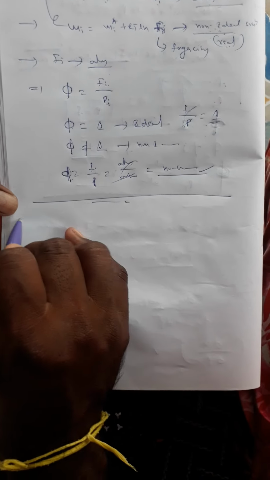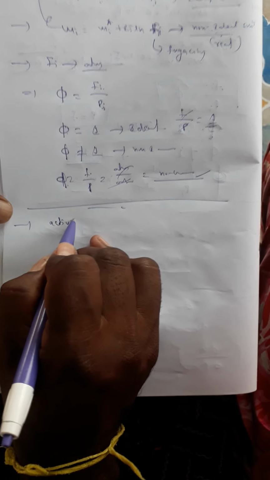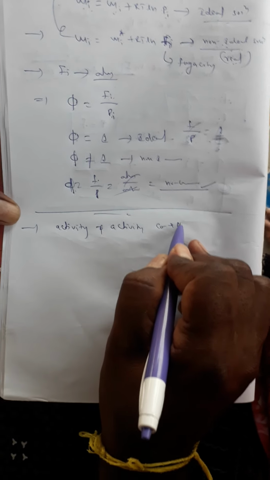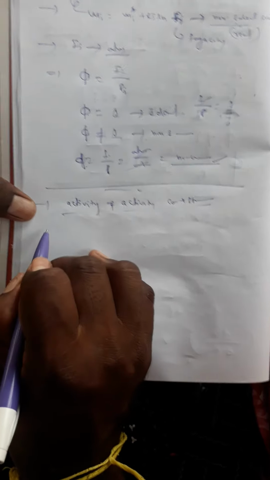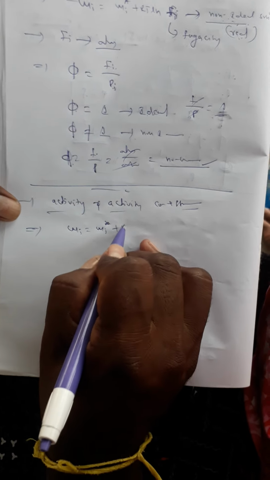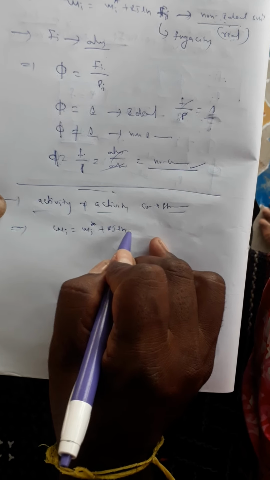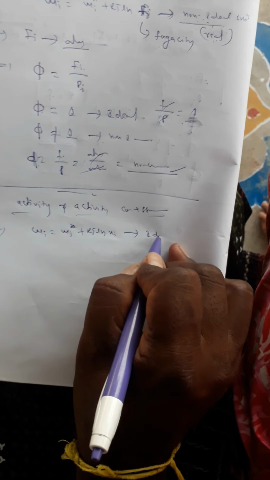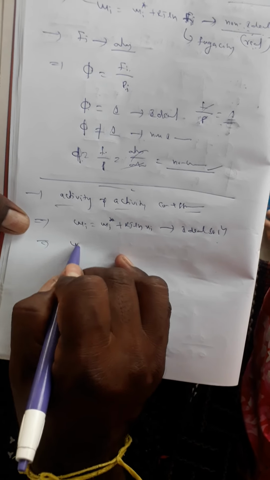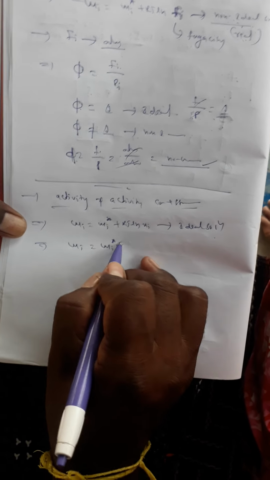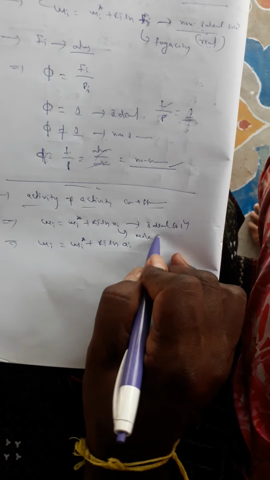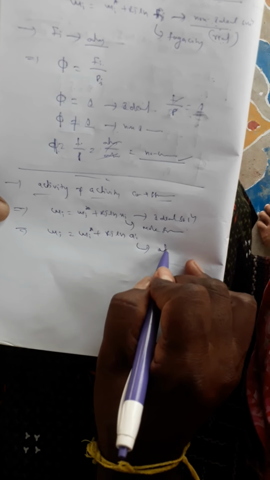Next concept, in the same manner: activity and activity coefficient. Here also the same equation. For an ideal solution, mu i is equal to mu i star plus RT ln xi. This equation is applicable for ideal solution. In the same manner, the equation for non-ideal is mu i equal to mu i star plus RT ln ai. Here xi is the mole fraction and ai is the activity.